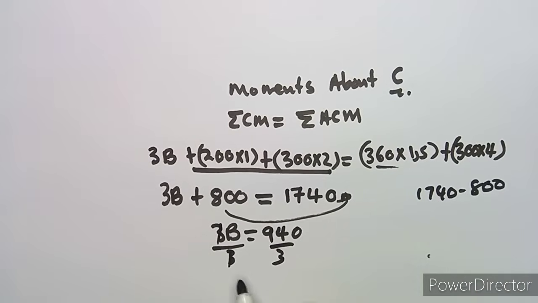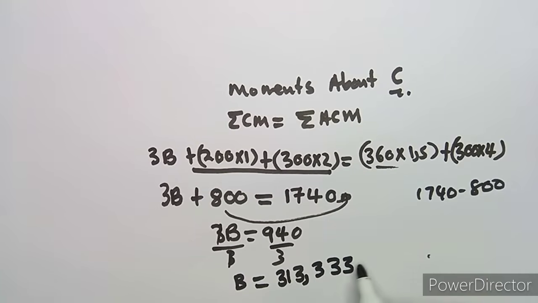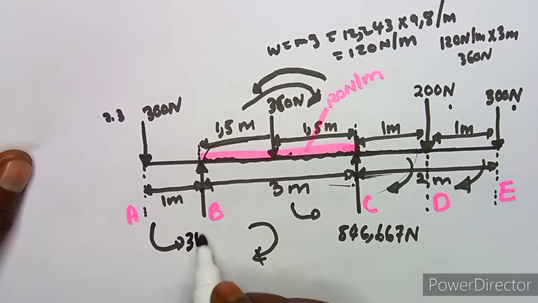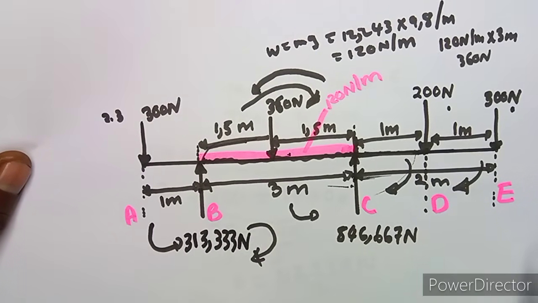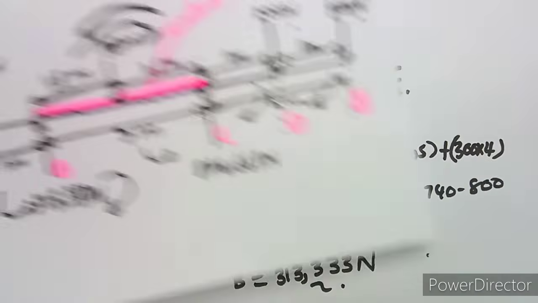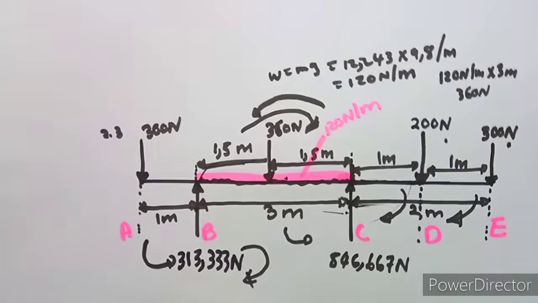So that's our B, which is going to give us something like 313.3333333 and so on. So just 3 decimal places. It's going to be 333. So this is our B, which is 313.333 Newton, like that.